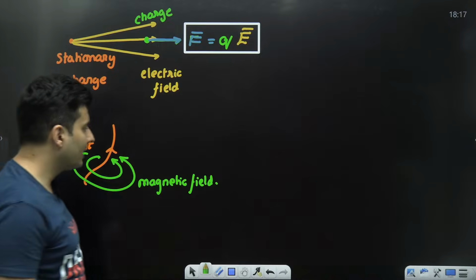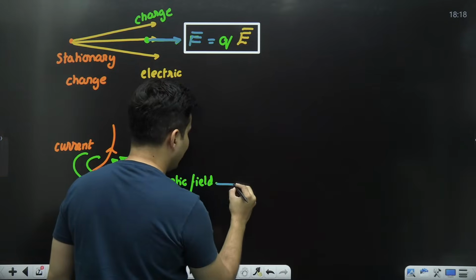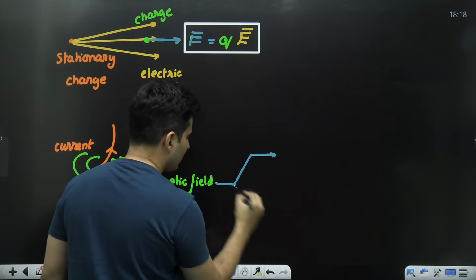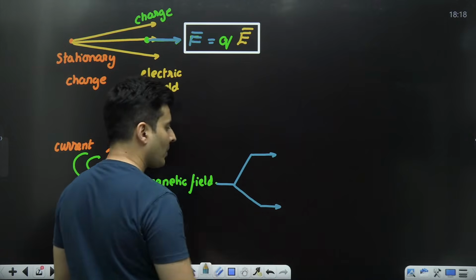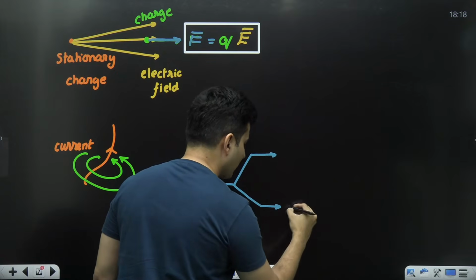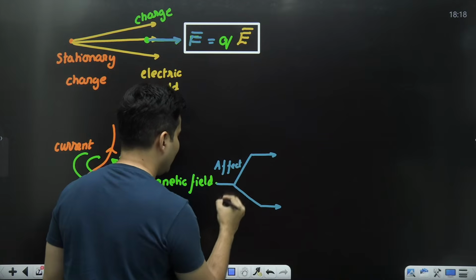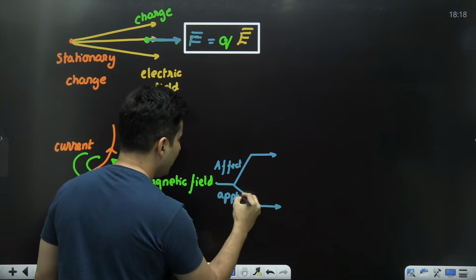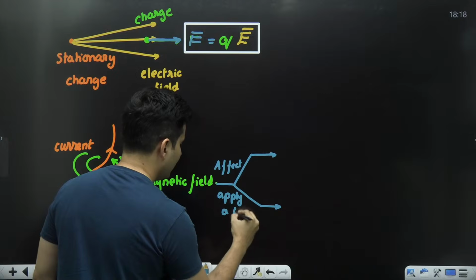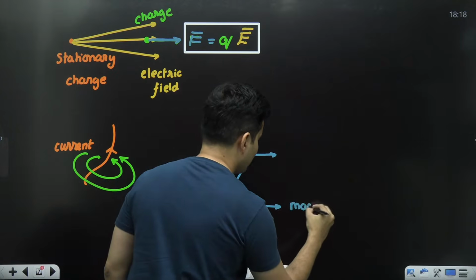Obviously a magnetic field can affect any of these two things. What are those two things? First, it can affect other magnets. When I say affect, that means it can apply a force on other magnets.